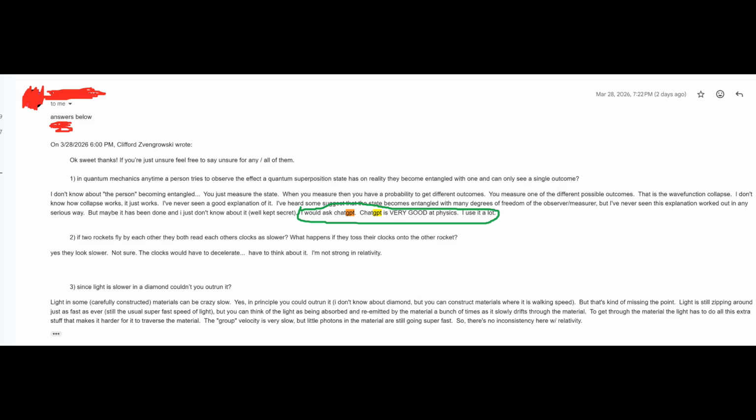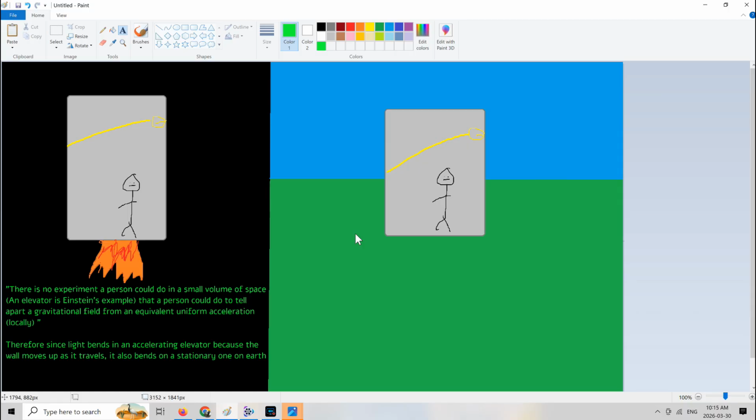All right, so the Berkeley physicist says here, I would ask ChatGPT. ChatGPT is, quote, very good at physics, and I use it a lot. Okay, so we're going to use ChatGPT, and it should give us pretty reliable information. So this is the equivalence principle of Albert Einstein.